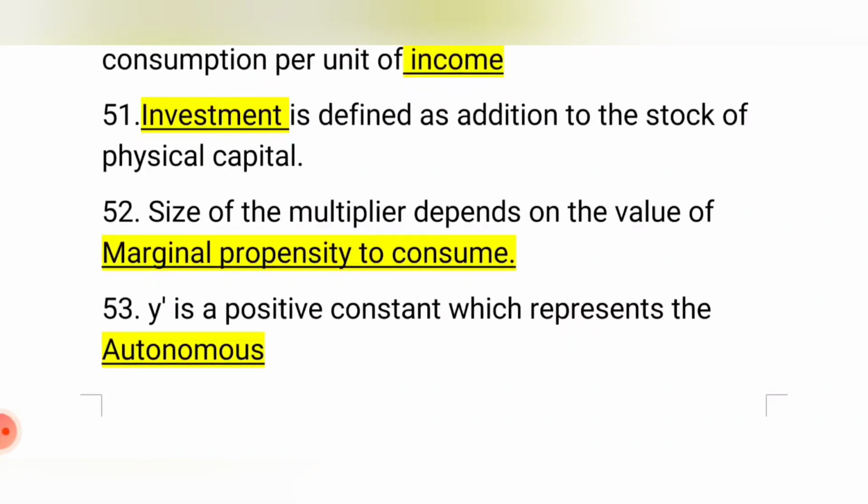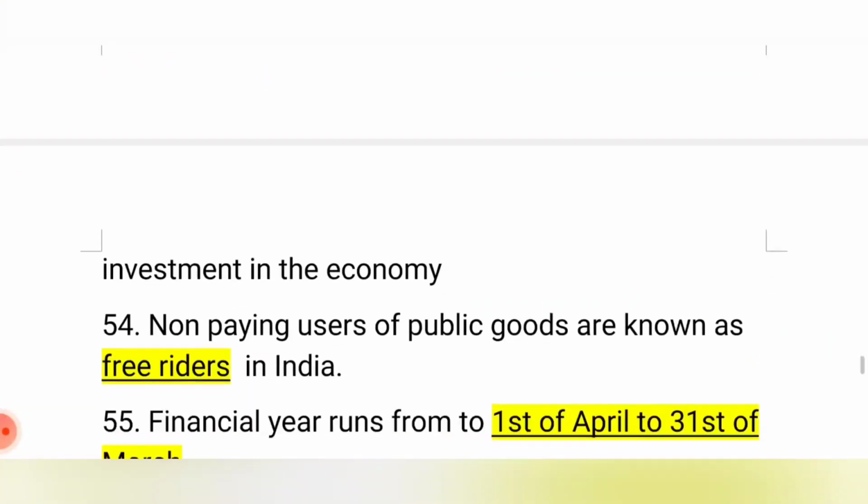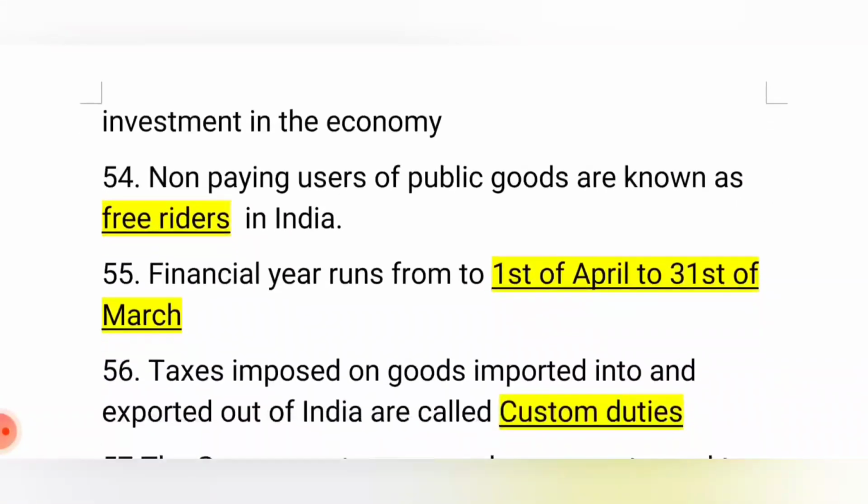The size of the multiplier depends on the value of marginal propensity to consume, that is MPC, the additional propensity to consume. Y bar is a positive constant which represents autonomous investment in the economy.